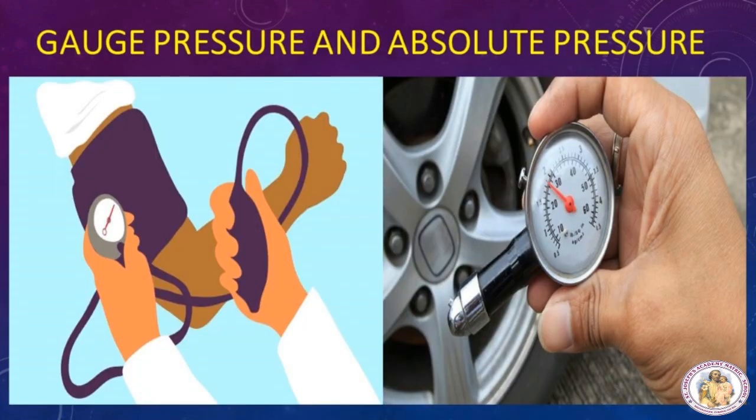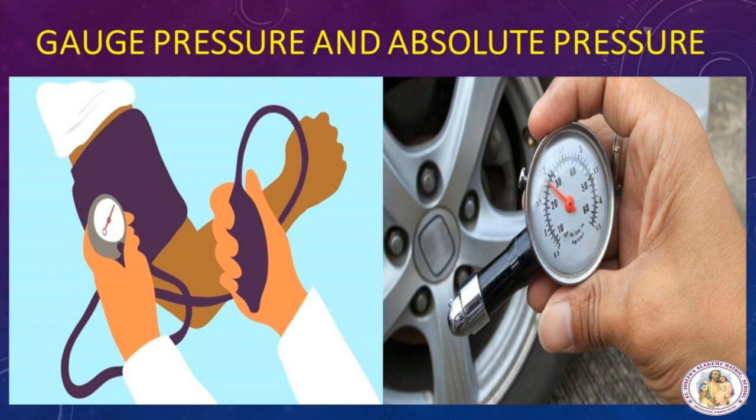Now we are going to see the topic, gauge pressure and absolute pressure. Our daily activities are happening in the atmospheric pressure. We are so used to it that we do not even realize. When tire pressure and blood pressure are measured using instruments, gauges, they show the pressure over the atmospheric pressure.